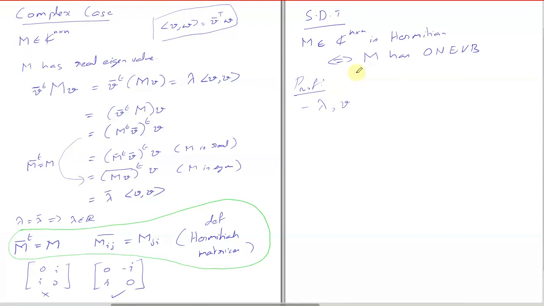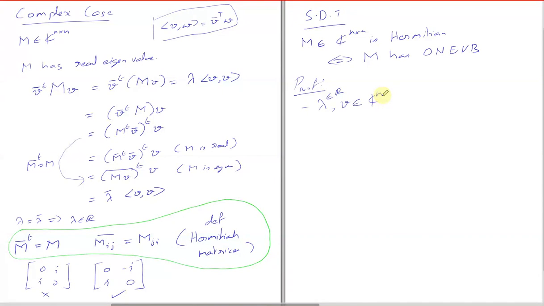Yes, sir. So this lambda is real, because we already showed that if it's a Hermitian matrix, the eigenvalue has to be real. But this vector might be a complex vector. Earlier we could say the vector is also real, but now it might be complex.